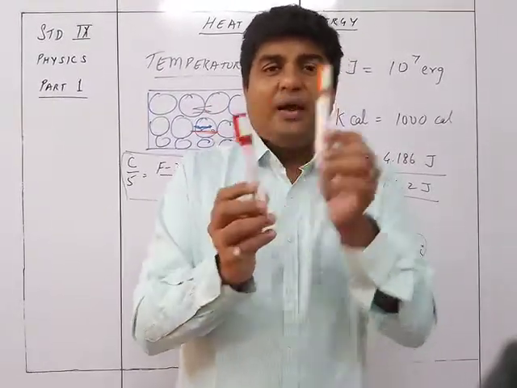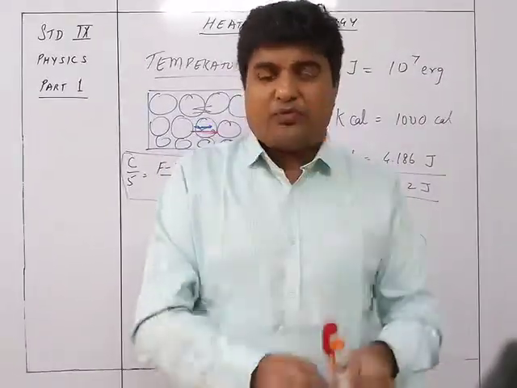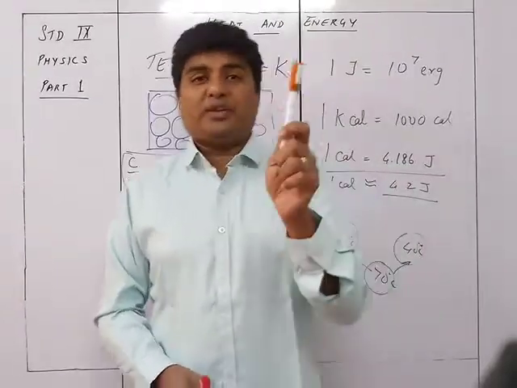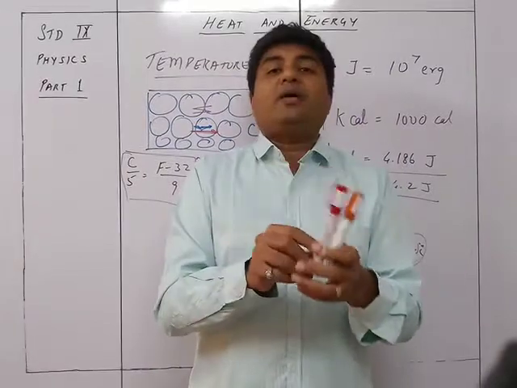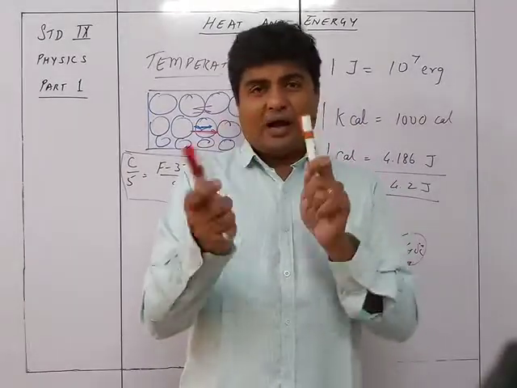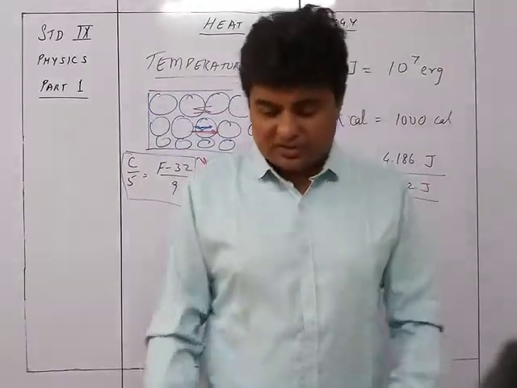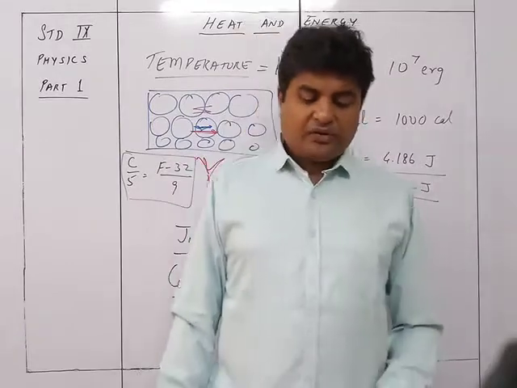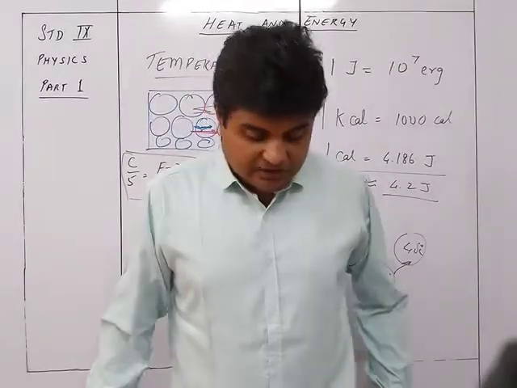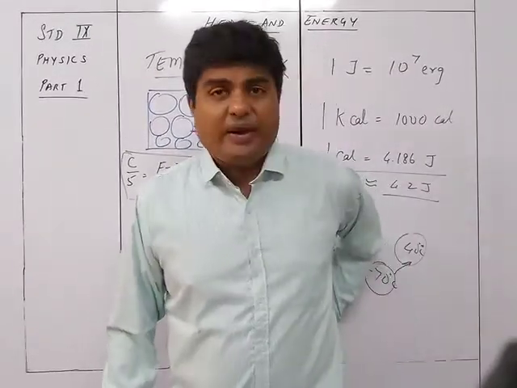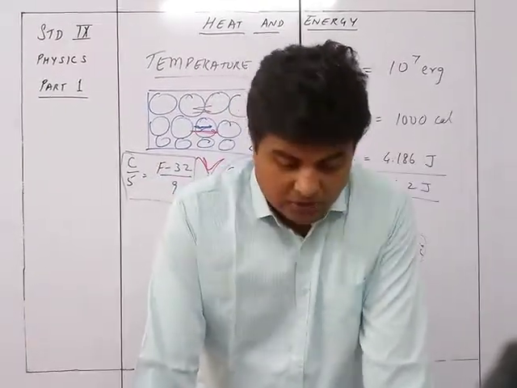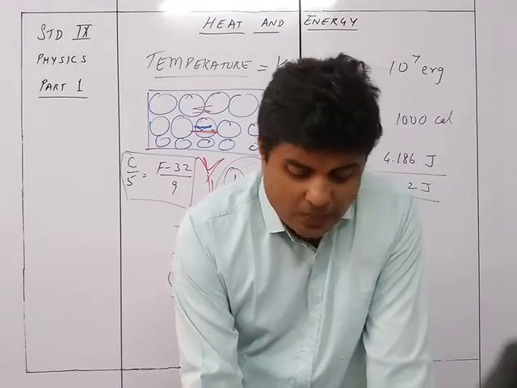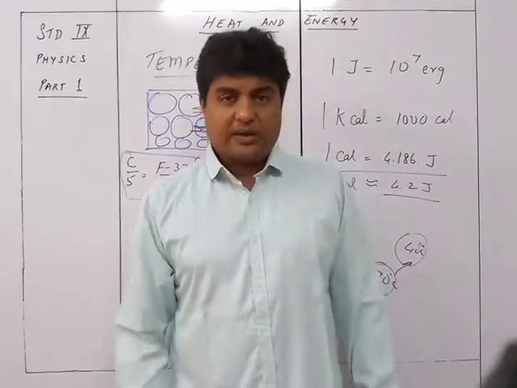Heat can be added up. The heat of this and the heat of this can be added up to form the total heat. Whereas the temperature of this and the temperature of this cannot be added up. The result of these two will be a value between the higher and the lower values. So that is the difference between heat and temperature. There are 6 points over here, very, very important points, the distinction between heat and temperature. So we now move on to thermal expansion, but in the next video.